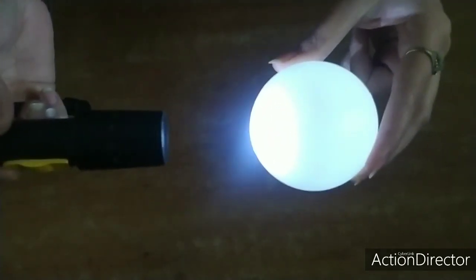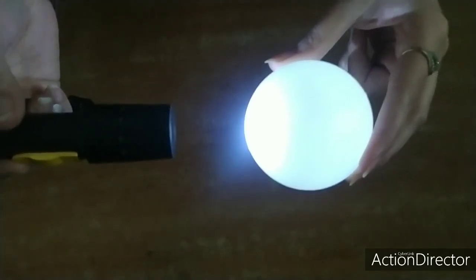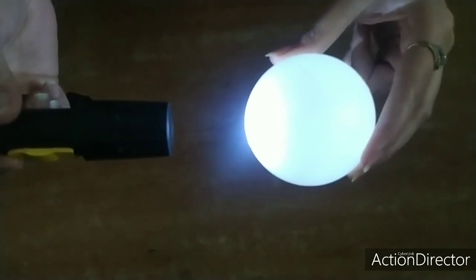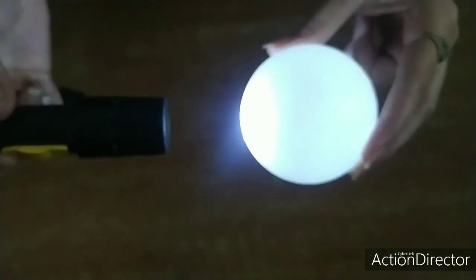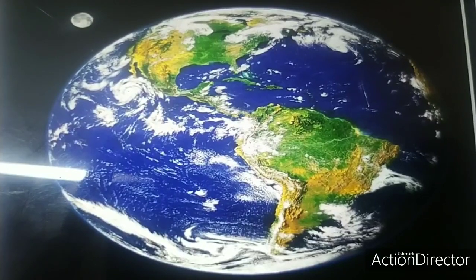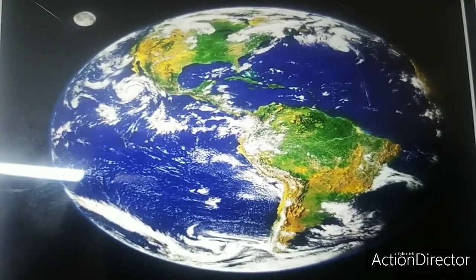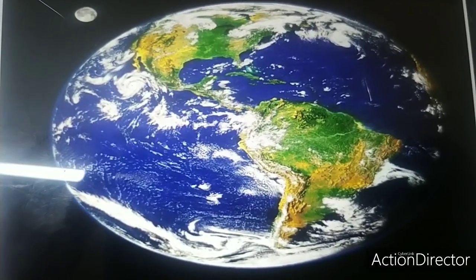Like the part of the Earth that receives the sunlight will experience summer season, and the parts of the Earth that face the opposite direction will face winters. I hope you must have understood till here. That's all for today. In next week we will continue with this chapter.